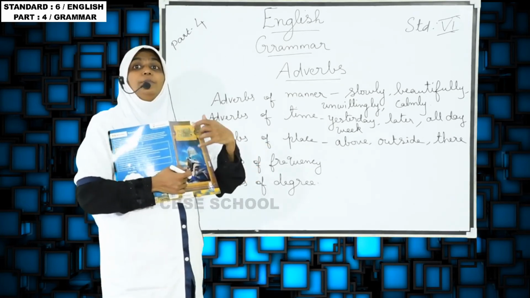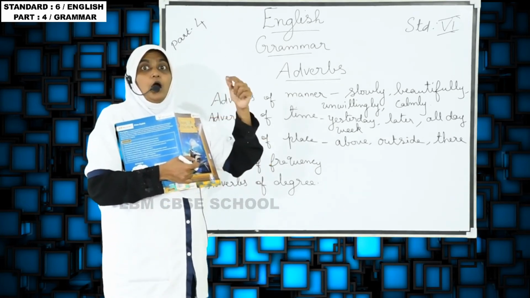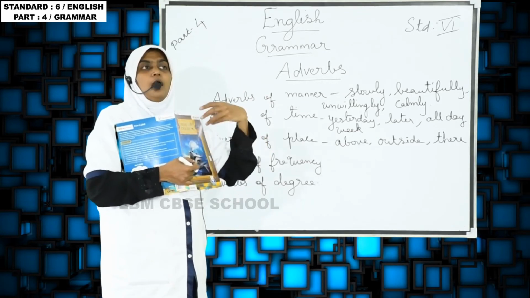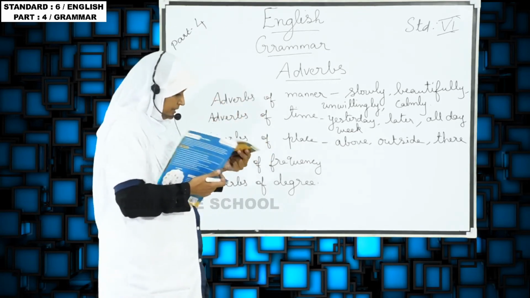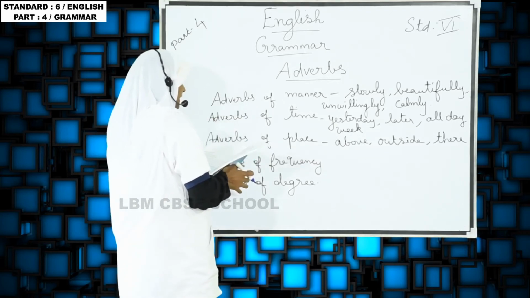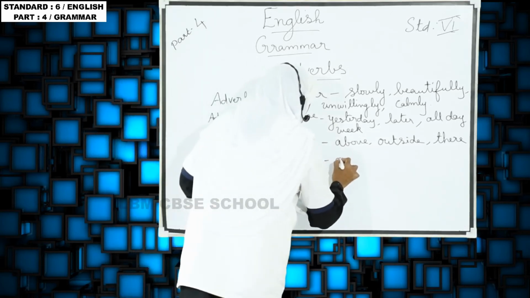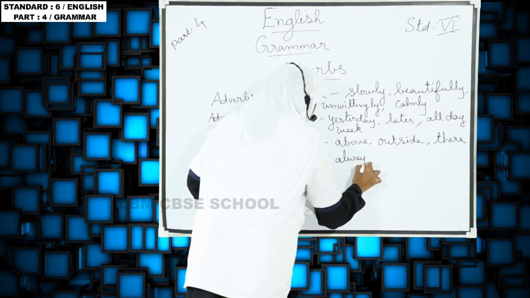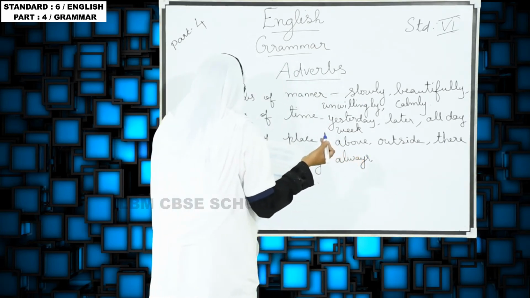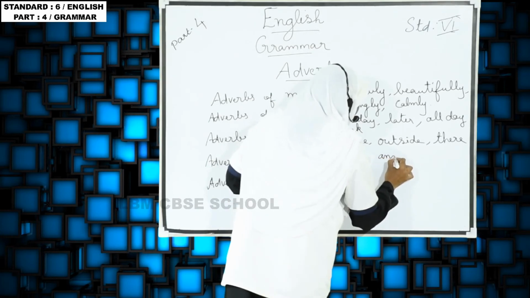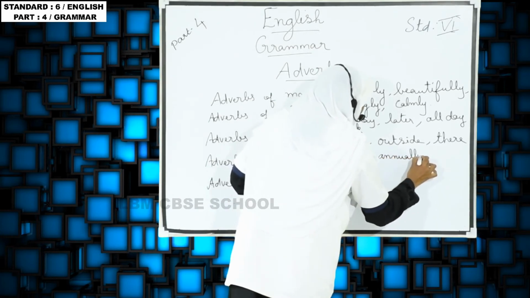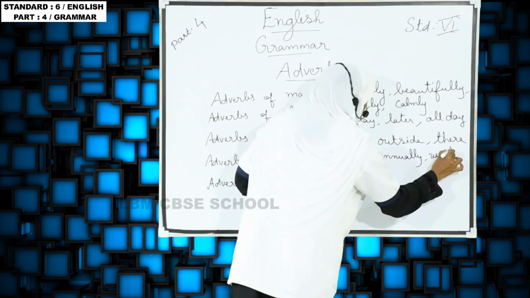And then adverbs of frequency. Frequency means how many times, how long. So for example they have given always, annually, weekly.